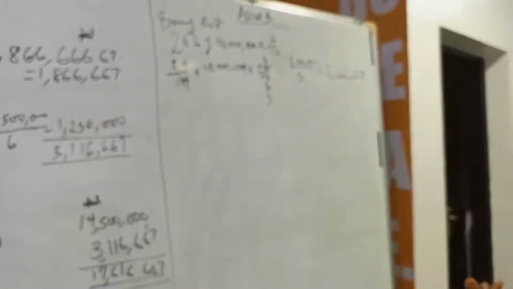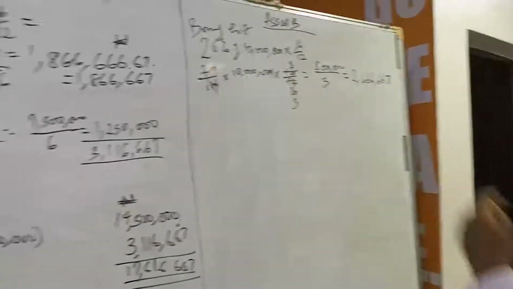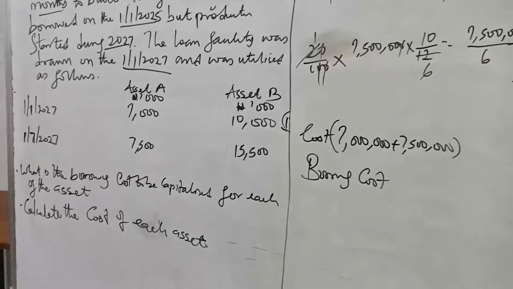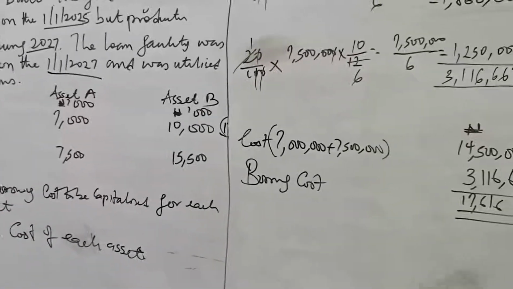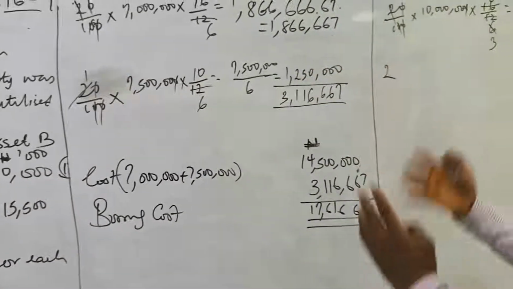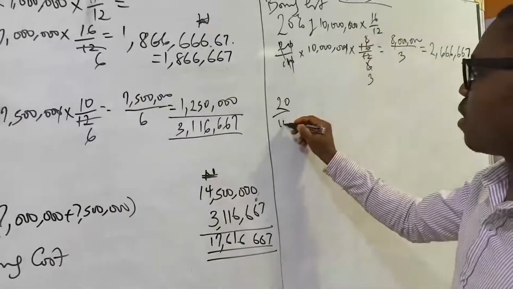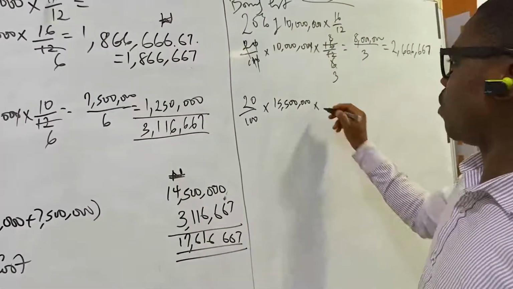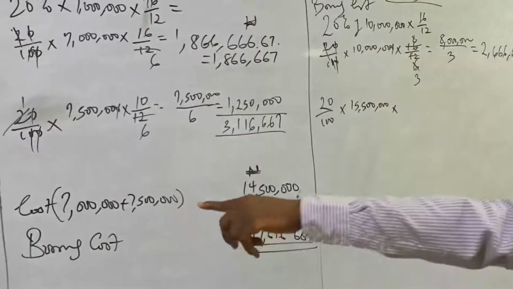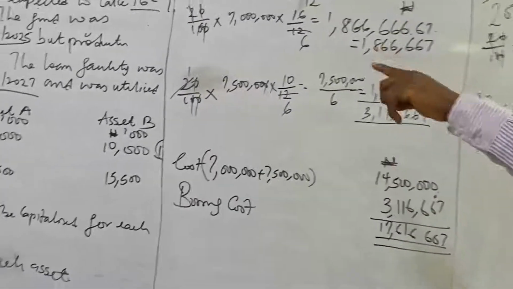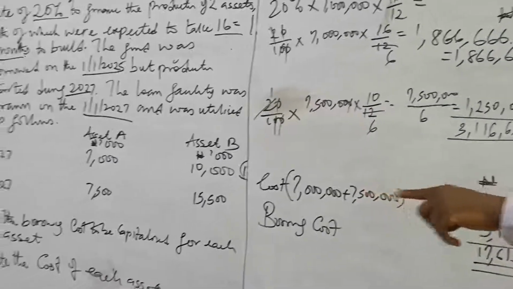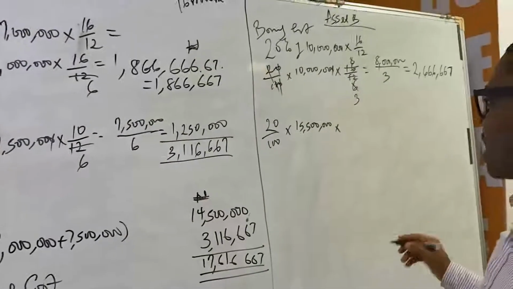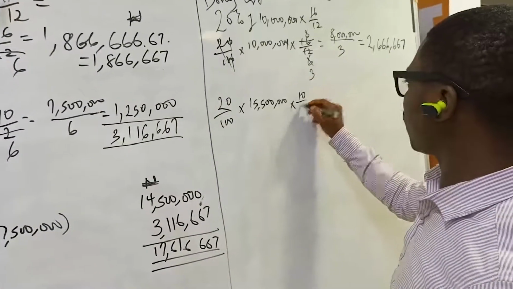What will be the borrowing cost to be capitalized with respect to the second tranche of the borrowing fund that was incurred on the building? We have 20%, using the same approach because they have the same period. 20 over 100 multiplied by 15.5 million, multiplied by... Now recall that the construction was to take 16 months, but this was drawn in the 7th month. So the part that will be capitalized will be the remaining 10 months in the construction, 10 over 12.